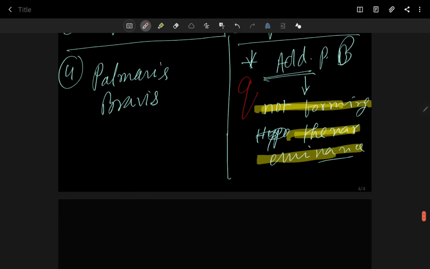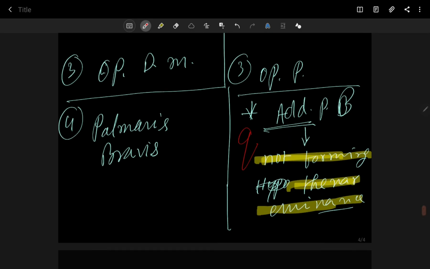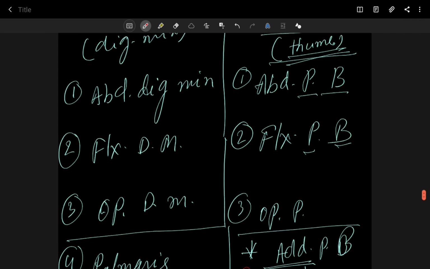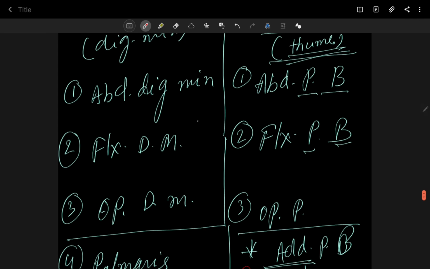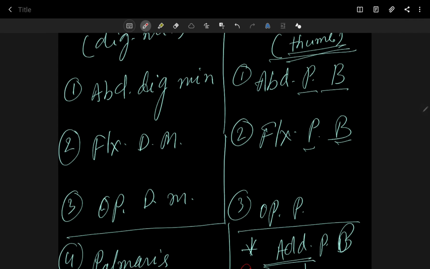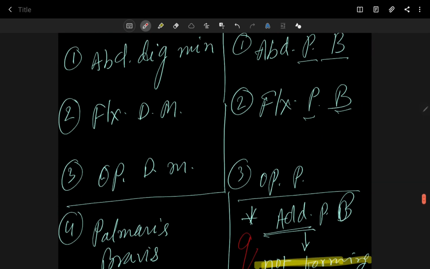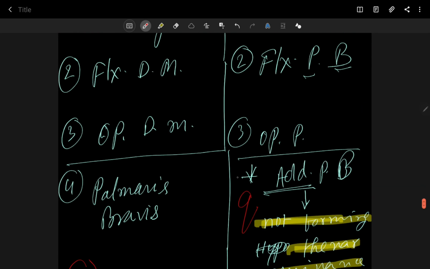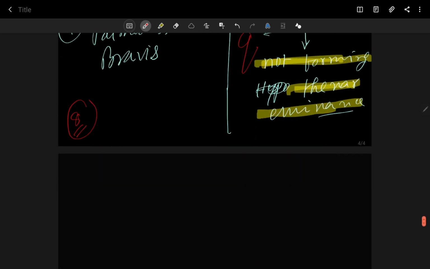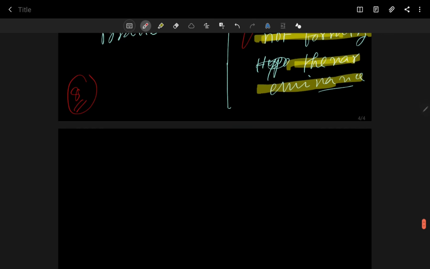Okay, so now this is all about your thenar muscles and hypothenar muscles. So how many? This is 1 2 3 4. This is also 1 2 3 4. So total 8 muscles here. You can see 1 2 3 4 and 1 2 3 4 here. Also another I am marking. So now last two is your lumbricals.